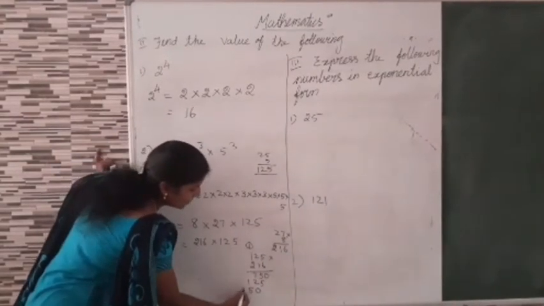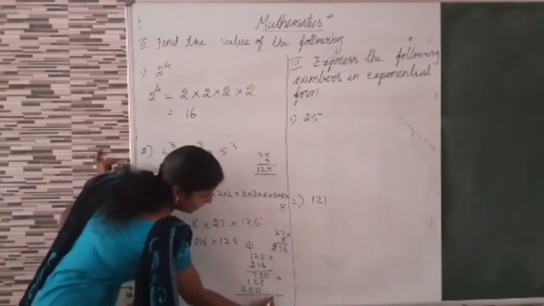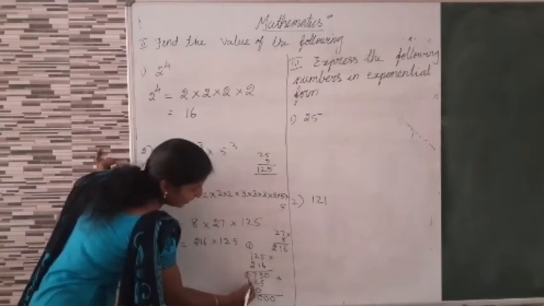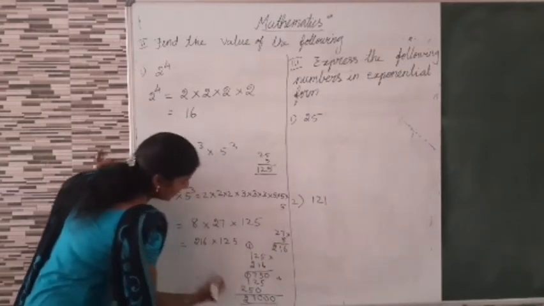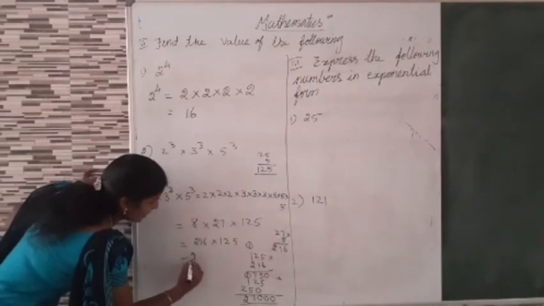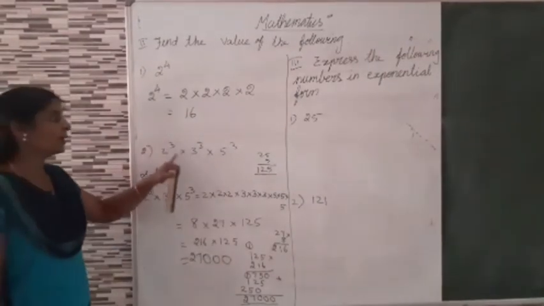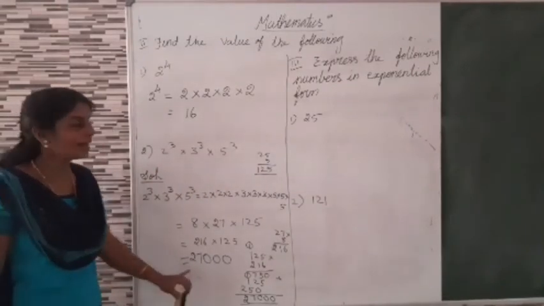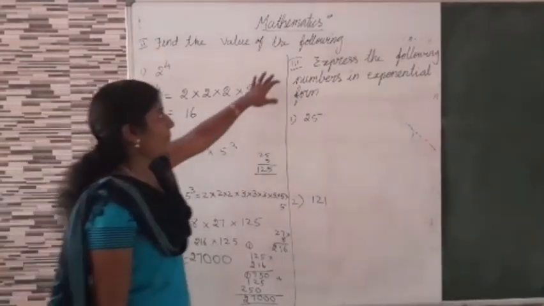1 2 is 2. Now we can add. 0, 5 5 10, 1 balance. 8, 10 again 1 balance. Then 5 plus 1 is 6, 6 plus 1 is 7, and 2. So it is equal to 27,000. The value of 2 cube into 3 cube into 5 cube is equal to 27,000.